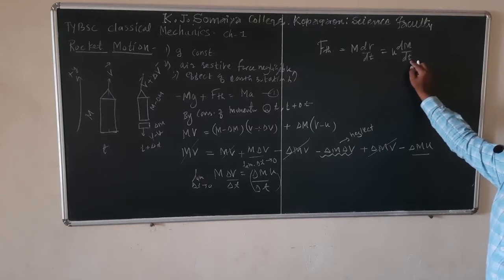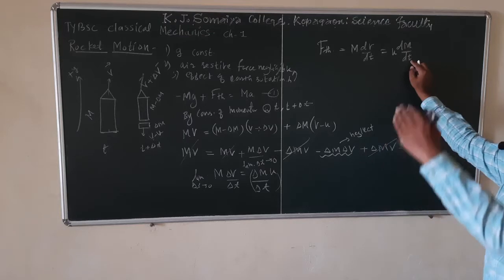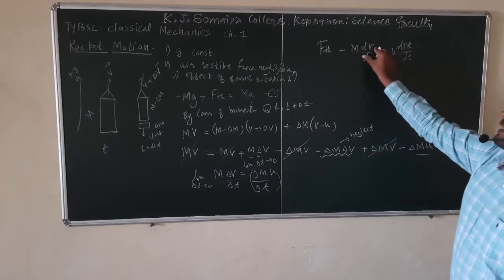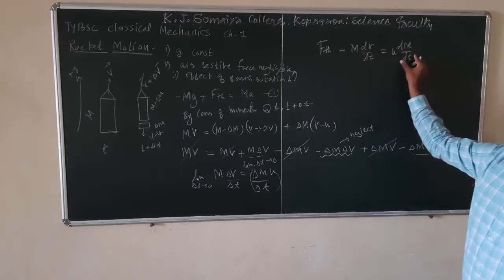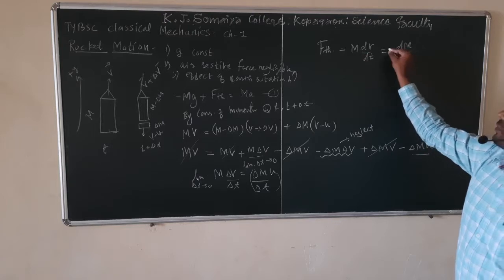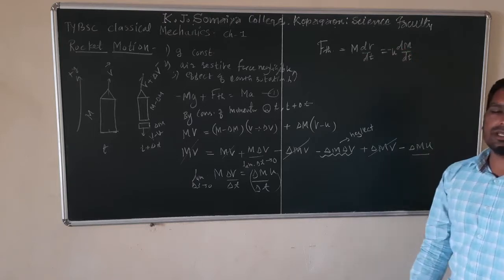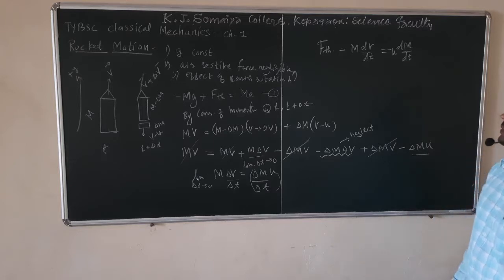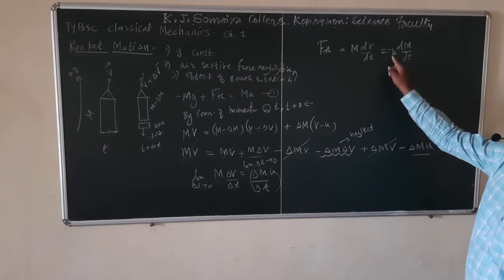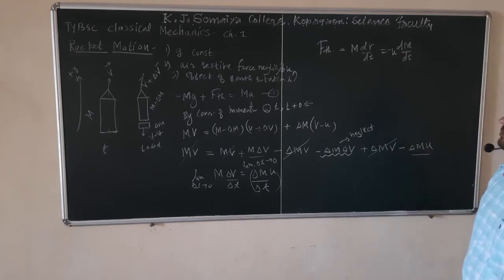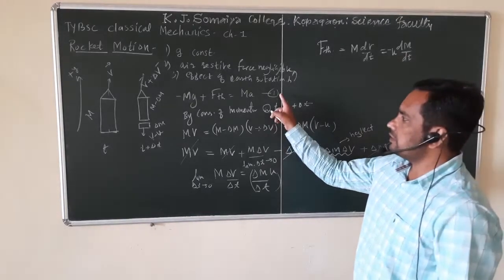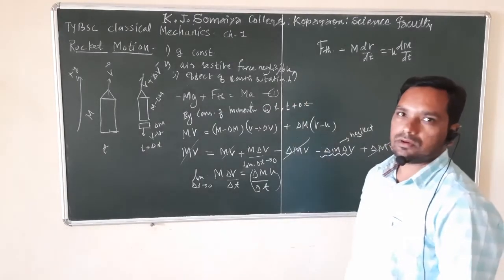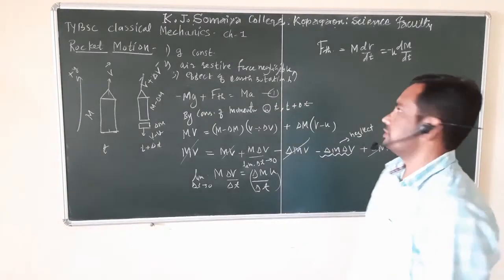As time goes on increasing, mass of that rocket is decreasing. So this factor is increasing, this factor is decreasing. That's why we have to give a negative sign over here. So we know that the thrust force is minus u into dm upon dt. Using this in equation 1 of Newton's second law of motion.